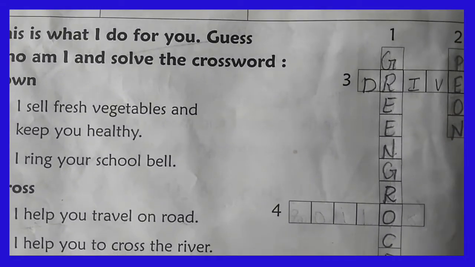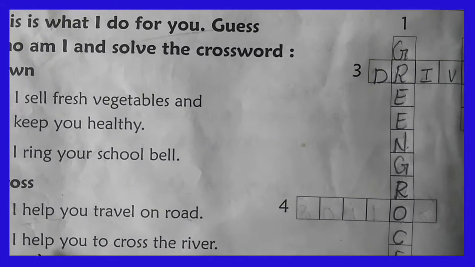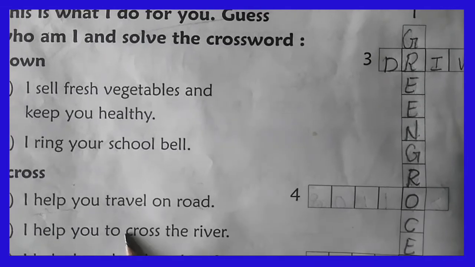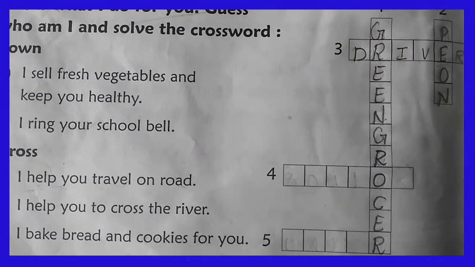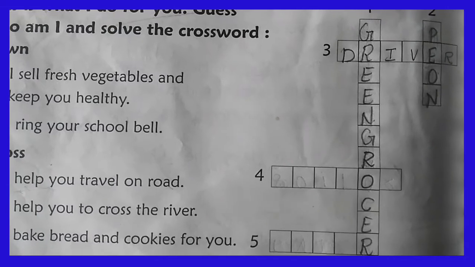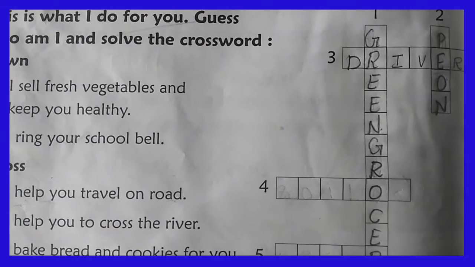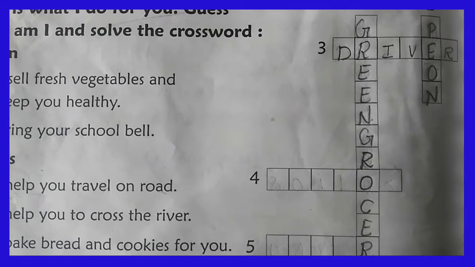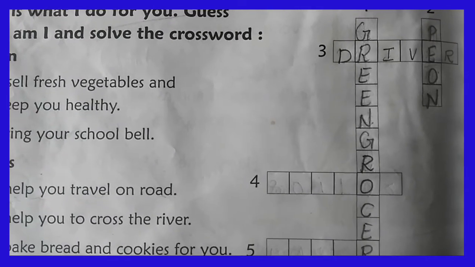Okay. So let's check the fourth statement, my dear. That is also in the across. "I help you to cross the river." Here on the water, which vehicles are traveling? Yes, you are right. Boat and ship. Isn't it? So, who sails the boat and ship on the water? What do we call that person, my dear?